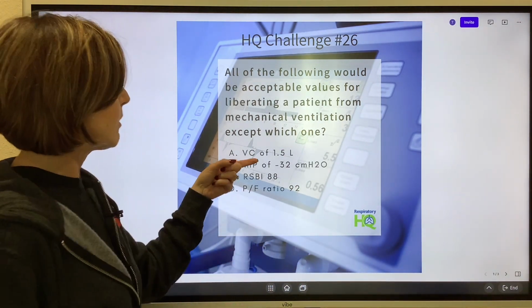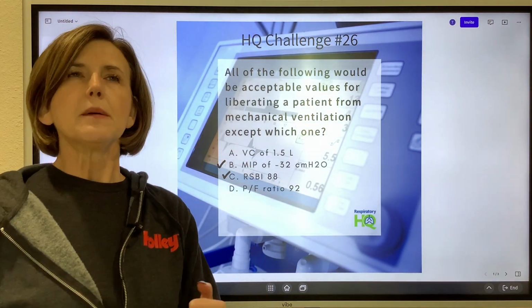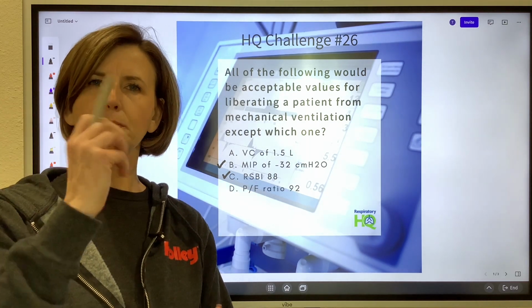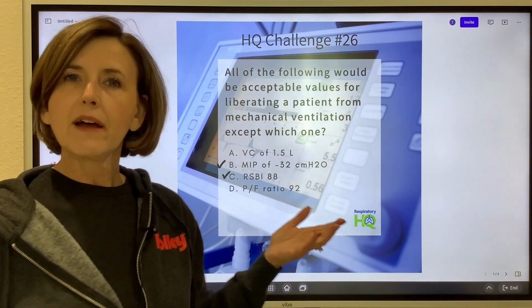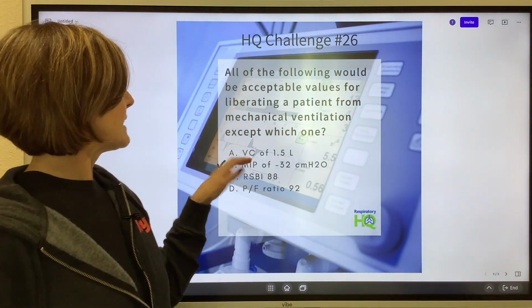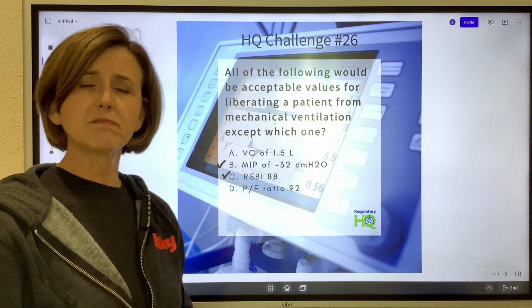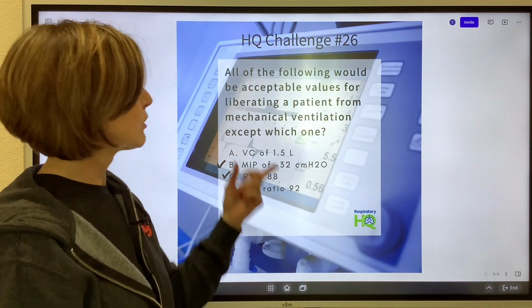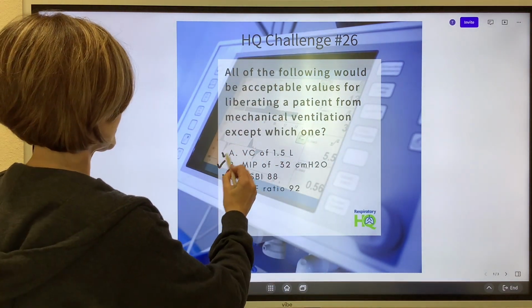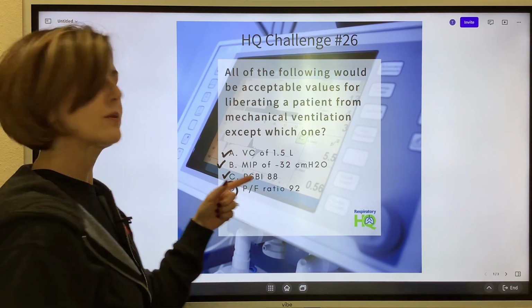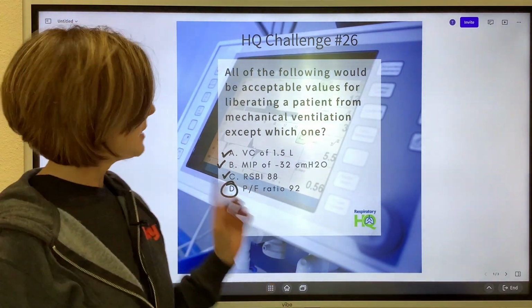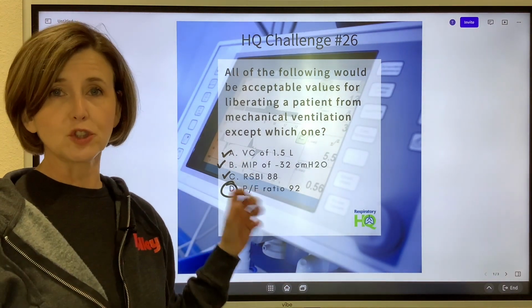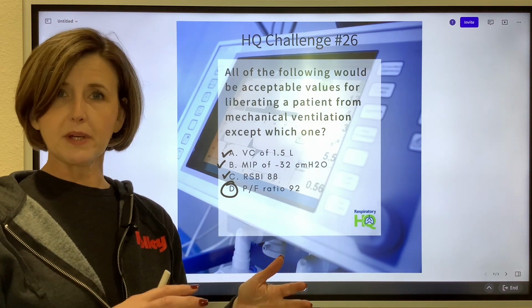It's a good one. Now, people sometimes struggle on vital capacity because you know that a value you wouldn't wean with would be less than 10 mLs per kilo of ideal body weight, but yet we don't have ideal body weight. Okay, but basically if somebody has a vital capacity over 1,000, over maybe 1,200, or 1.2 liters, it's good enough to wean with. So here we go with that. That's good enough. So it must be that PF ratio of 92. And that's the exception, because a PF ratio needs to be greater than 200. If not, there's a pretty significant shunt in the lung, and to take them off of mechanical ventilation, they may not fare as well.